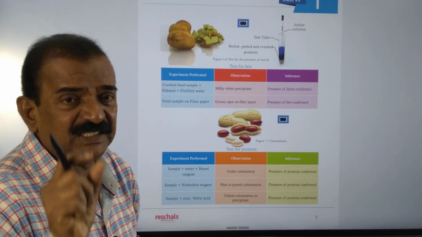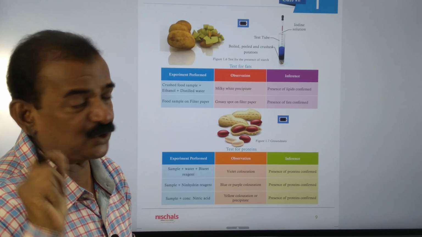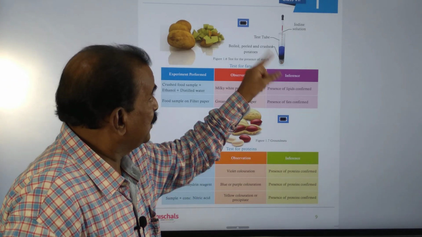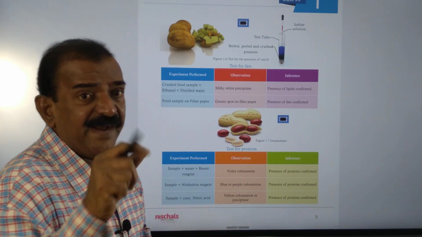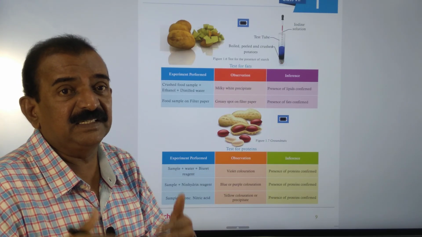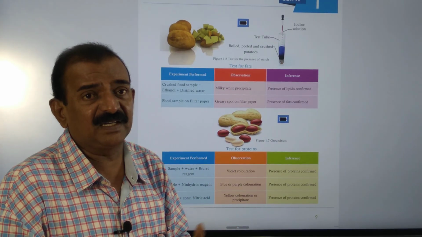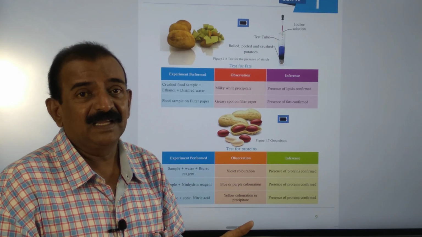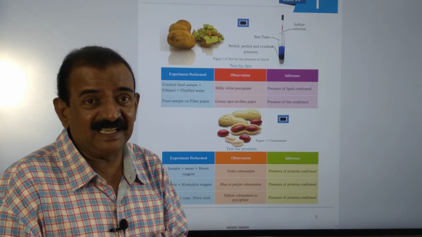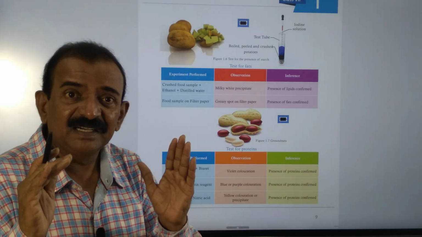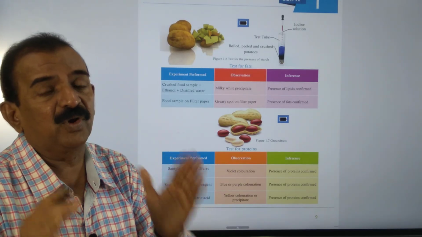Take crushed potatoes in a test tube and add iodine solution, and the potatoes become bluish black, which indicates that the potatoes consist of carbohydrate. That is the test for carbohydrate.